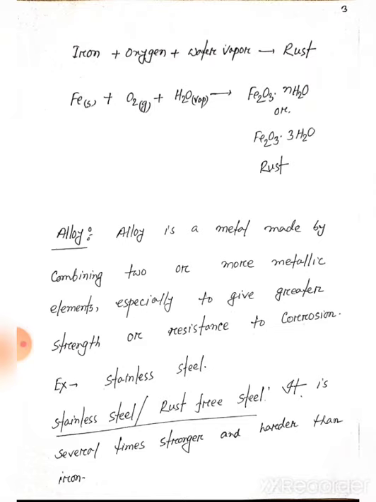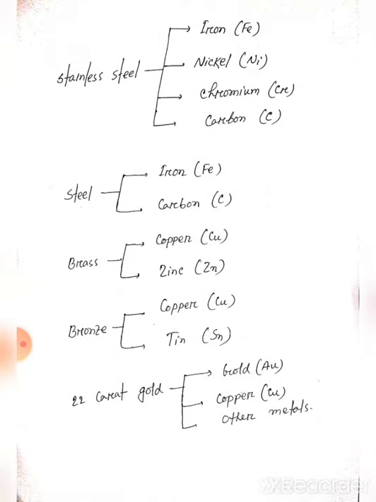Example, stainless steel. Stainless steel is an alloy, several times stronger and harder than iron. The alternative name of stainless steel is rust-free steel, because in stainless steel rust can't be formed. The composition of stainless steel is iron, nickel, chromium, carbon. All these elements or metals are present in stainless steel.